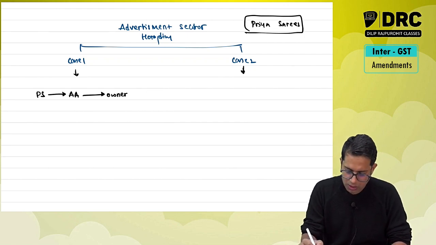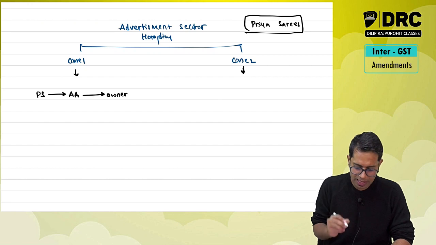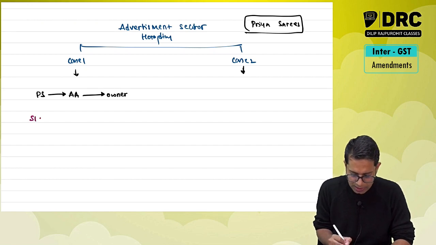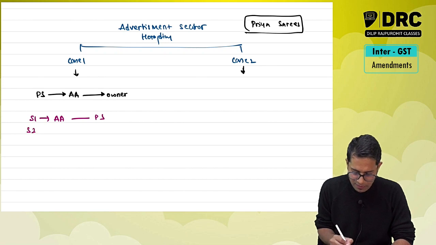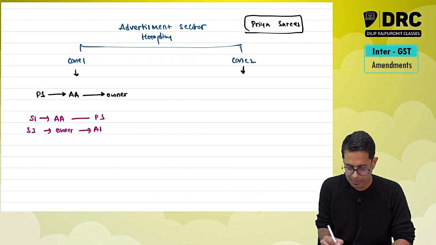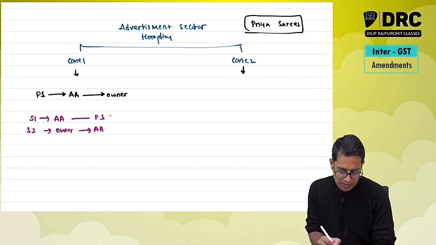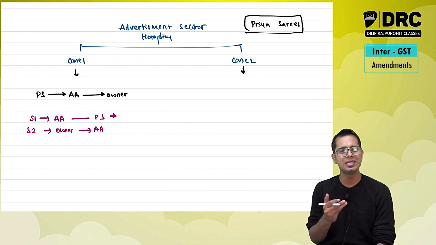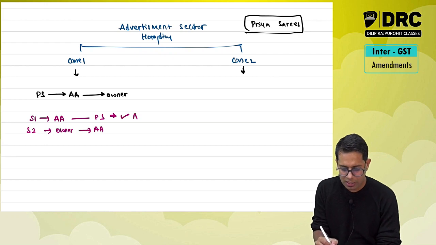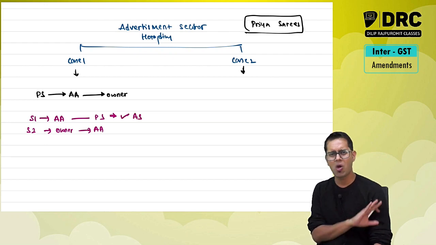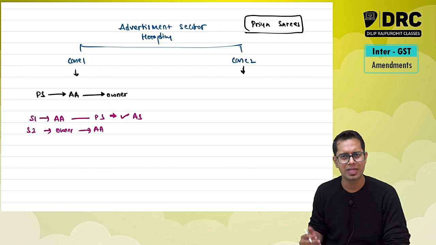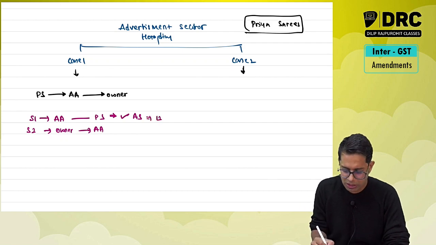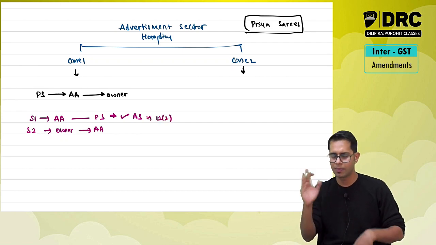In case number one, there are two services happening. Service one is by advertisement agency to Priya Sarees. Service two is by owner of that billboard to advertisement agency. Now, the service given by advertisement agency to me is obviously advertisement service. Therefore, section 12 subsection 2 will be applicable for determining the place of supply.